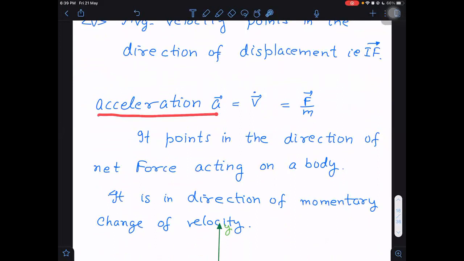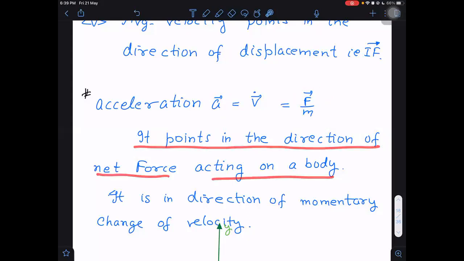What is acceleration? That is the derivative of velocity. How to tell the direction of acceleration? Simple. Acceleration has the formula force upon mass. So this acceleration will take the direction from which vector? From the force vector. It points in the direction of the net force acting on a body.